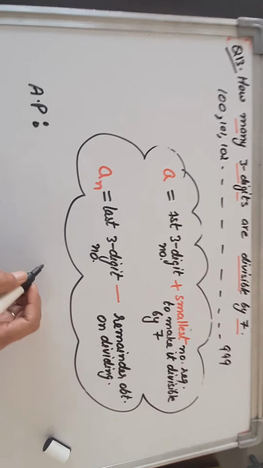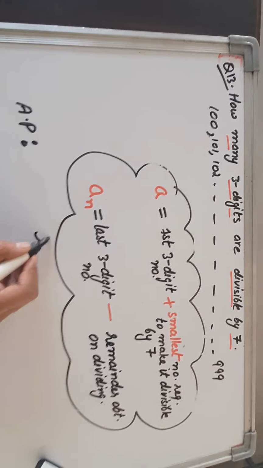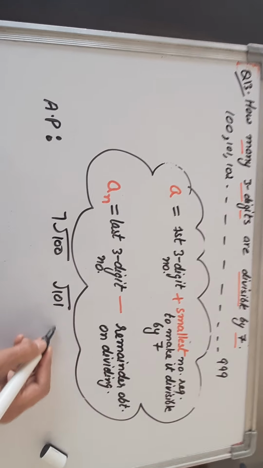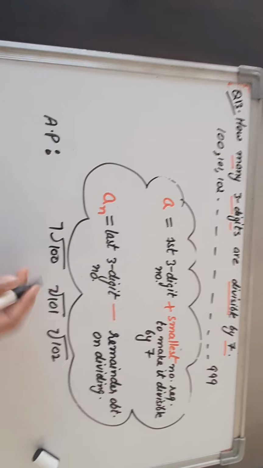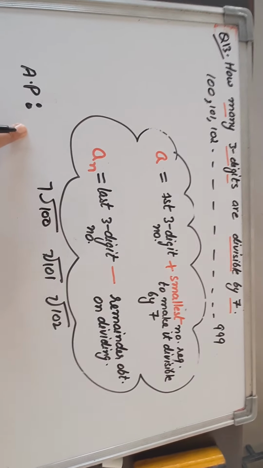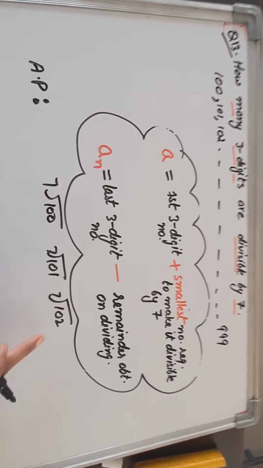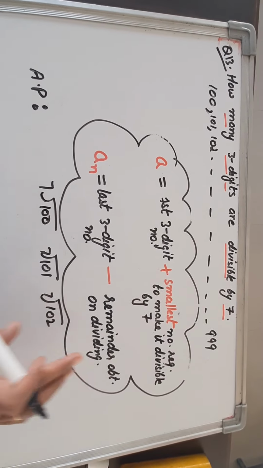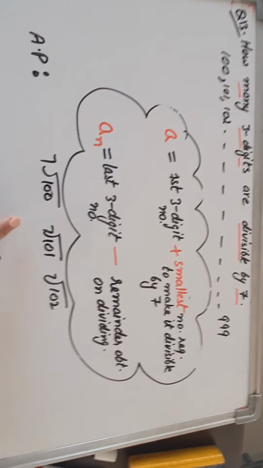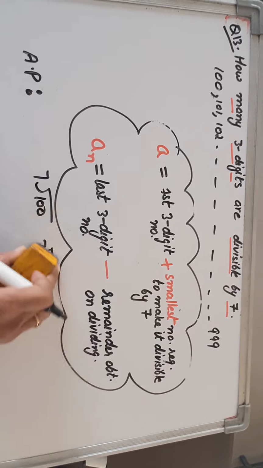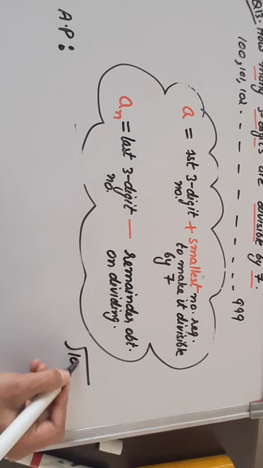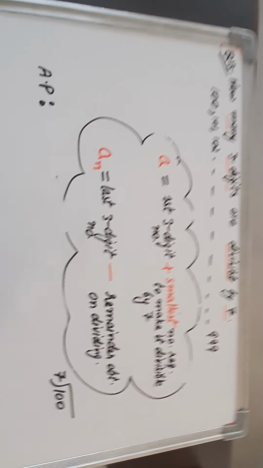Now let us check whether the first number 100 is divisible by 7 or not. Then we have to check 101, then 102. We have to check all the numbers to get the first term of the AP. But this will waste a lot of time. So what is the shortcut? Instead of dividing each and every number, we will divide only the first number, that is 100 divided by 7, because this is the first 3-digit number.